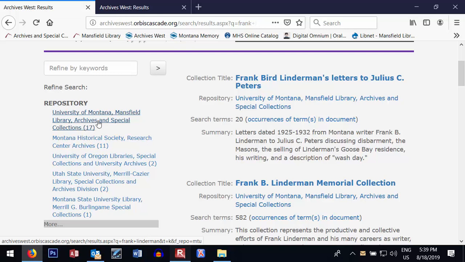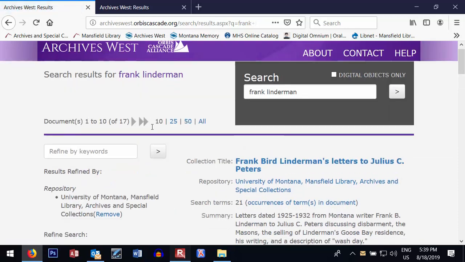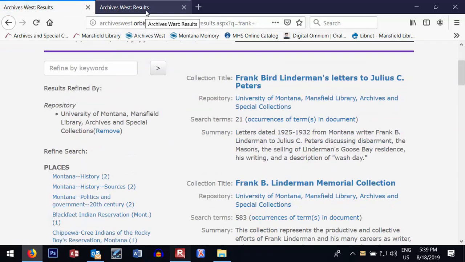That being said, if you want to find out more information about Frank Linderman from sources that aren't available in the Mansfield Library's archives, you could click on any of these and see what they have. See the guides to their collections that might be related to Frank Bird Linderman. But we're going to click on this, and we'll get the exact same list that we got in the previous tab.